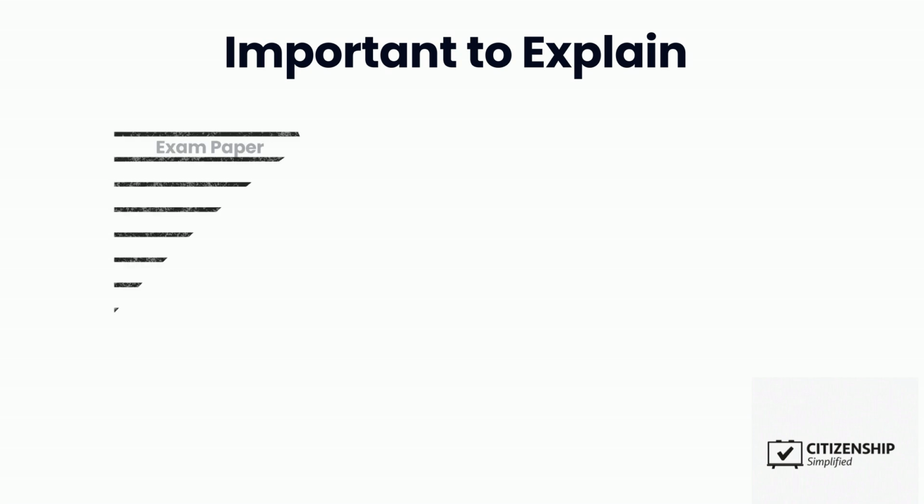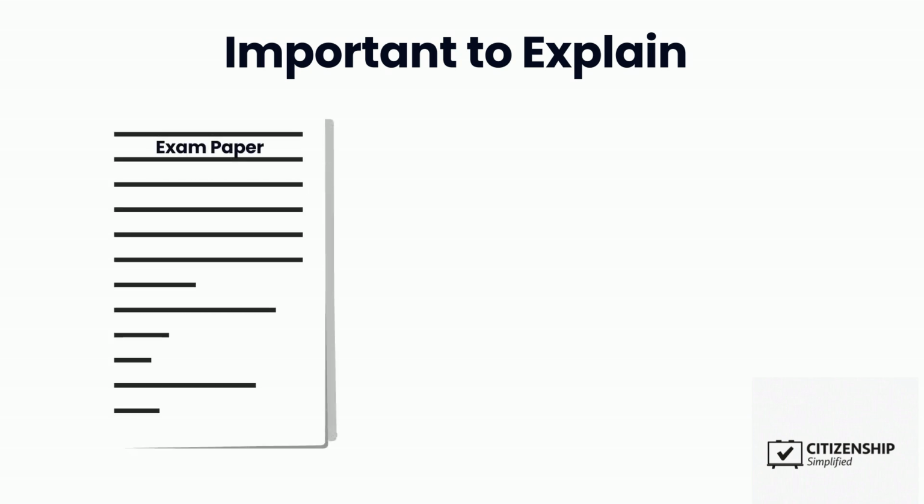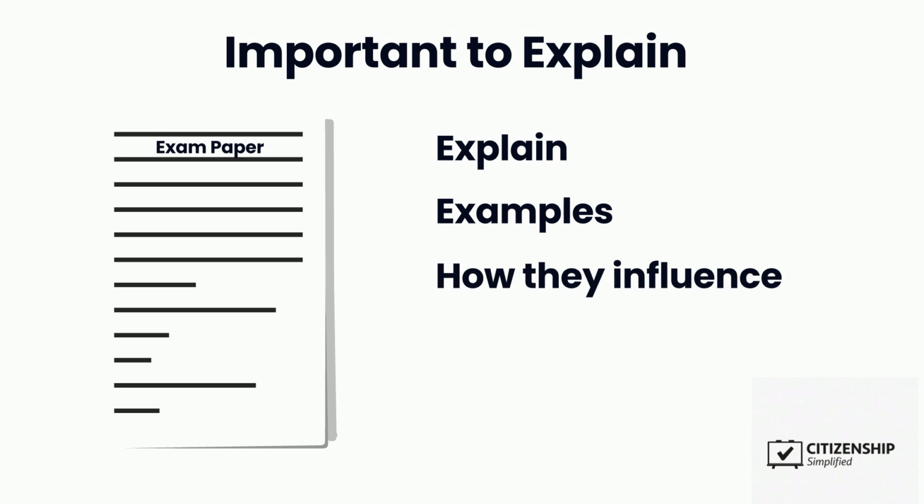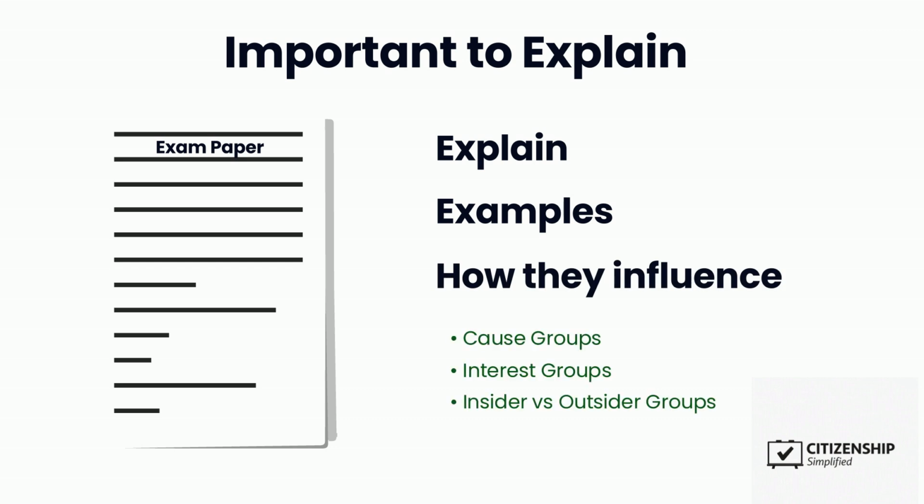So why does this matter for your GCSE? Because exam questions often ask you to explain what pressure groups are, give examples, or describe how they influence government. If you can name the three types and explain how they try to change decisions, you'll score great marks.